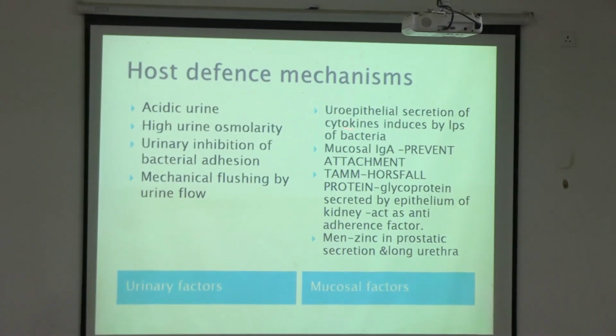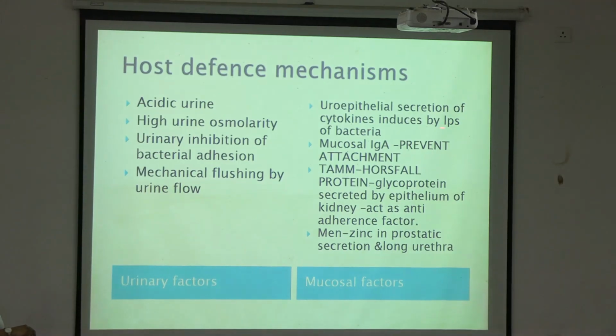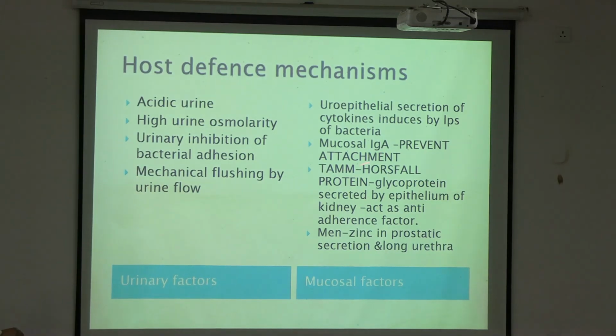Next, mucosal factors: uroepithelial secretion of cytokines induced by the lipopolysaccharides of the bacteria. Then we have mucosal IgA, an immunoglobulin which prevents the attachment. Tamm-Horsfall proteins are glycoproteins secreted by the epithelium of the kidneys, which help as anti-adherence factors. So there are certain factors which do not allow the bacteria to adhere to the epithelium.